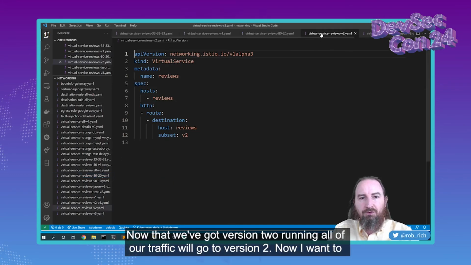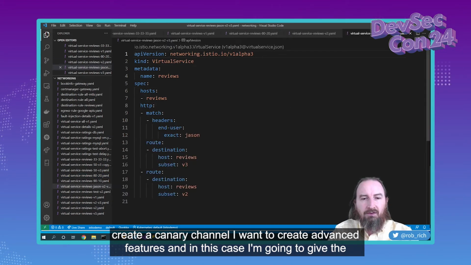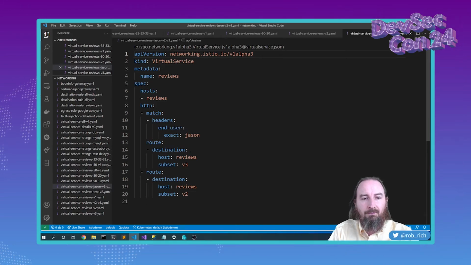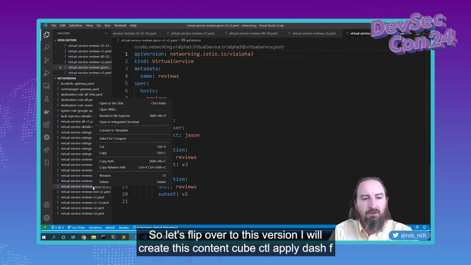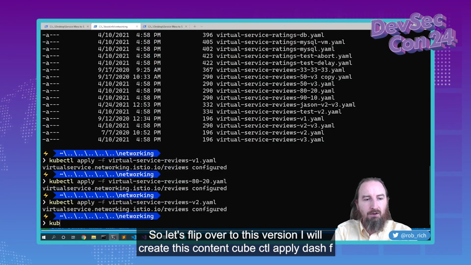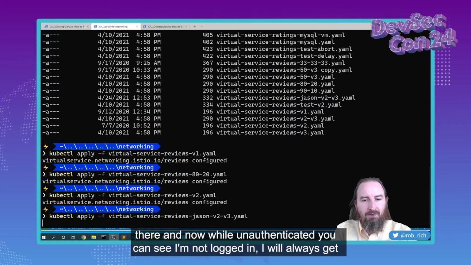Now that we've got version 2 running, all of our traffic will go to version 2. Now I want to create a Canary channel. I want to create advanced features, and in this case, I'm going to give the user Jason access to version 3. Now I might choose to do this based on an auth header or based on a URL. So let's flip over to this version. I will create this content, kubectl apply -f there.